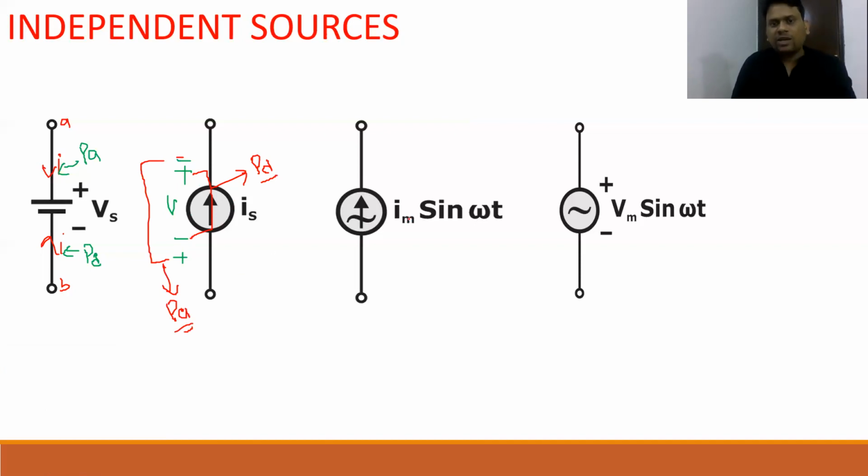In the same way beta, you can consider AC current source and AC voltage source. So I want to write beta, this is the A terminal, this is the B, similarly A and B, and all are independent active elements. Please mind it, independent active elements. And every body has some internal resistance.